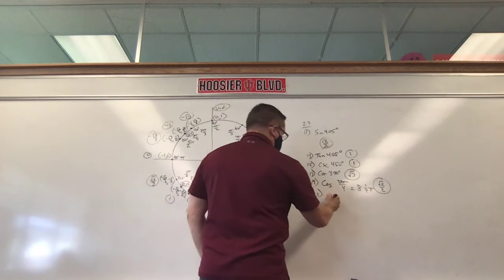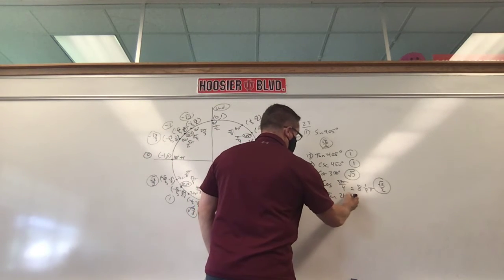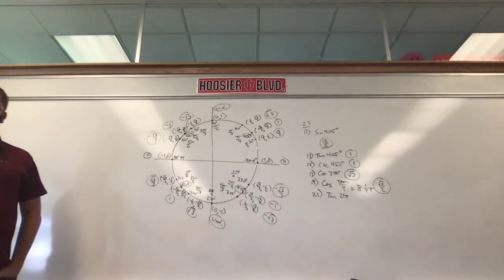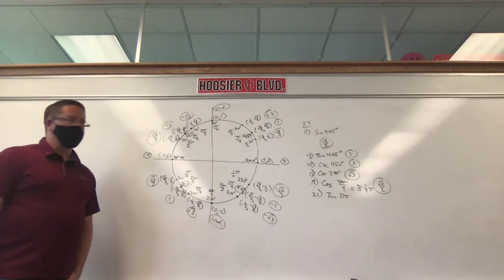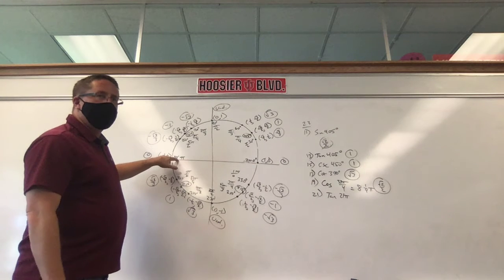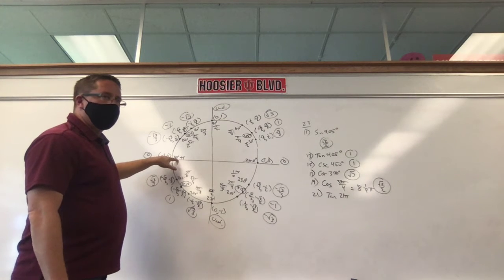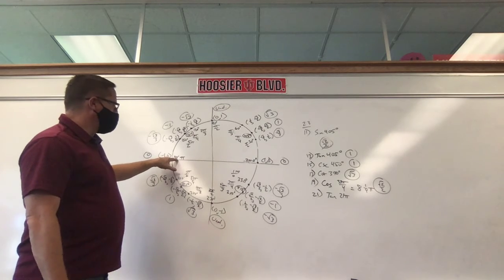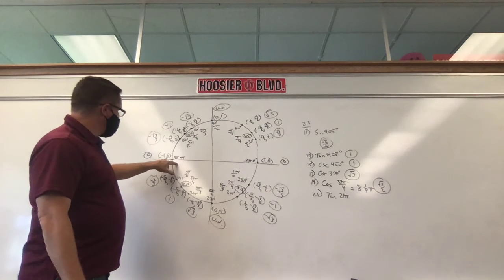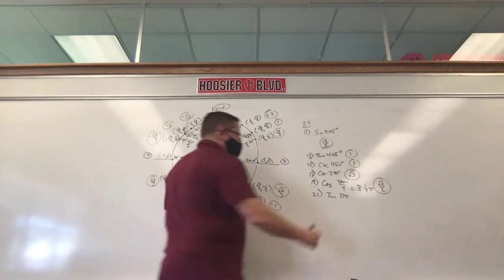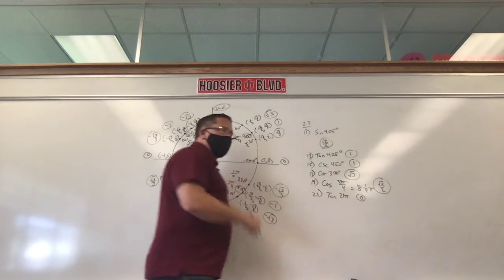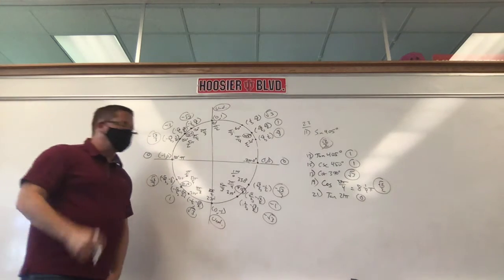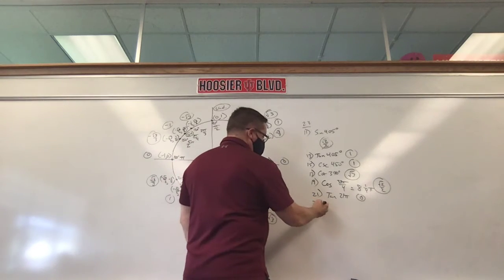Tangent of 21 pi. So that's 10 times around, and then another halfway around. So we're going to look right there. Okay, 10 times around, 20 pi is 10 laps. So 21 pi would be another half right there. So we want the tangent, which is 0. What if they wanted the cotangent at 21 pi? Undefined. It would be undefined if it was cotangent. That's not what they're asking.